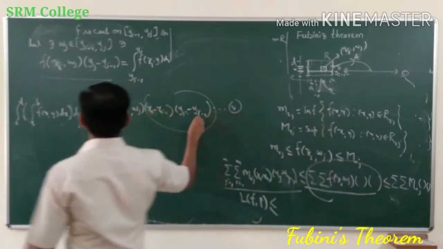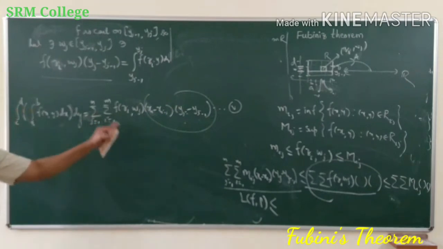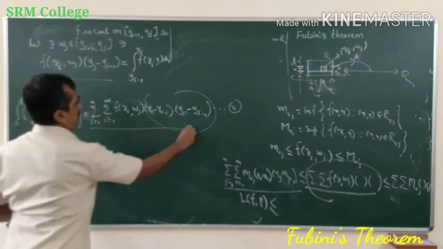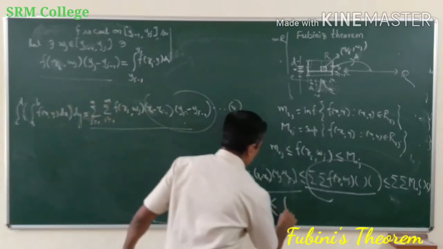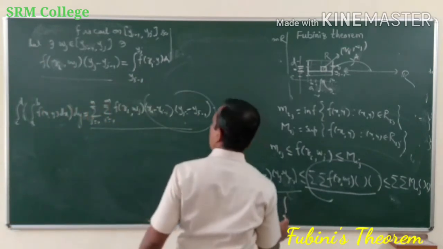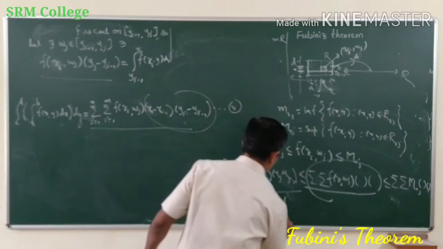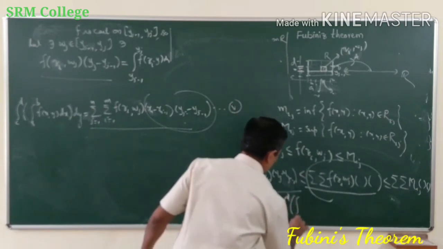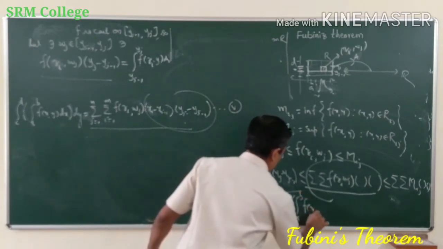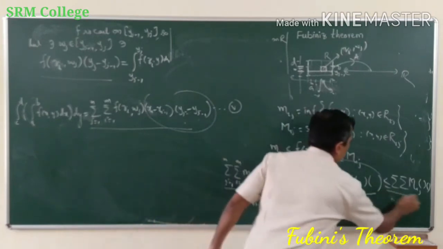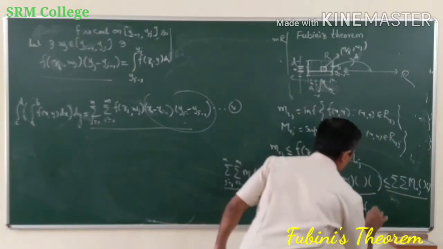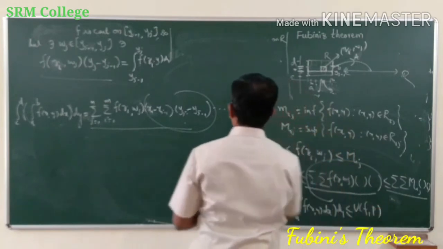From 5, just observe 5. This right hand side is nothing but that inequality. So what you get is the integral from c to d of the integral from a to b of f(x,y) dx with respect to y, less than or equal to this, nothing but the upper sum U(f,P).